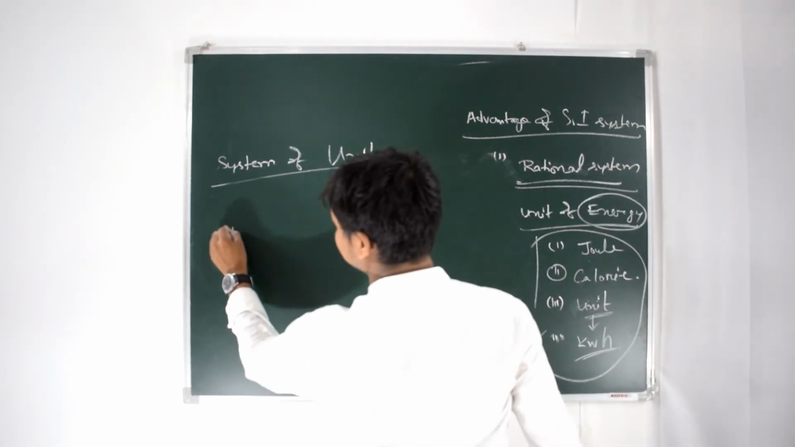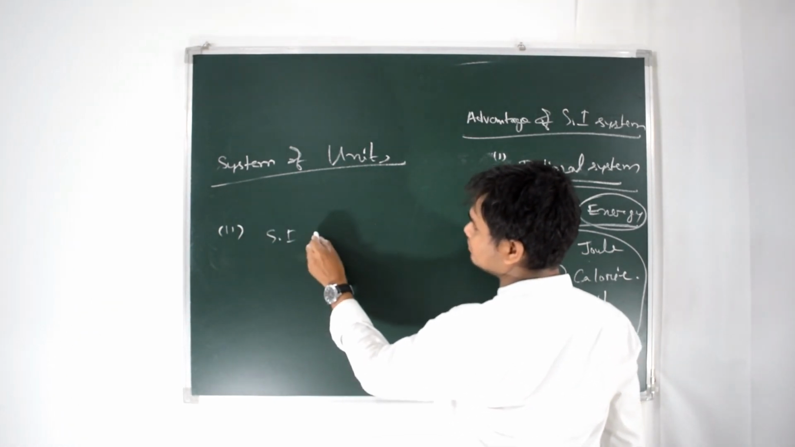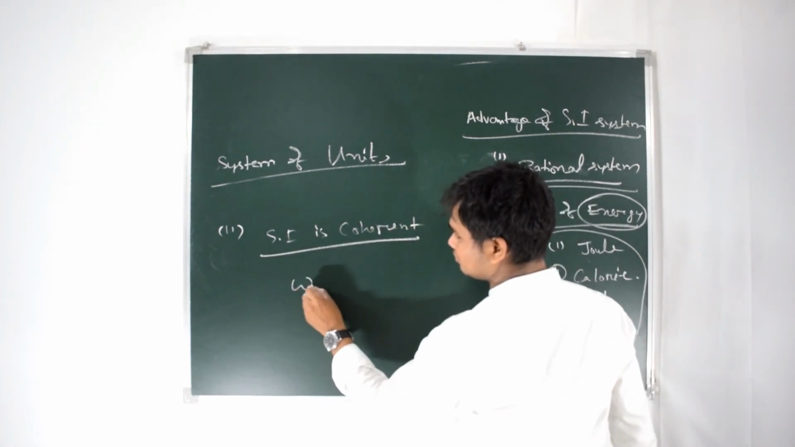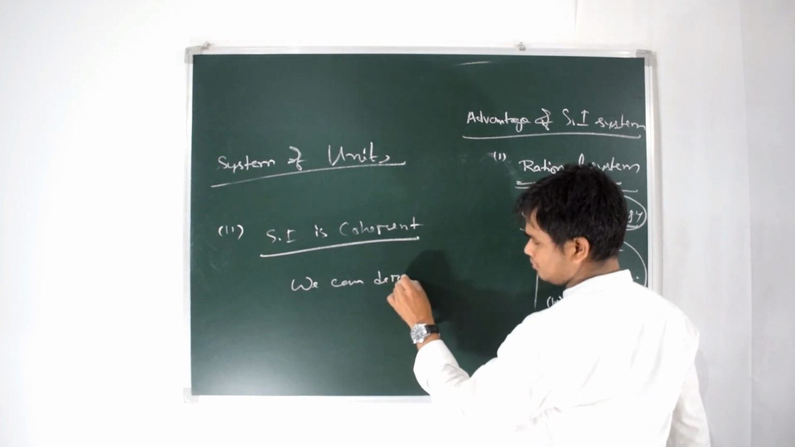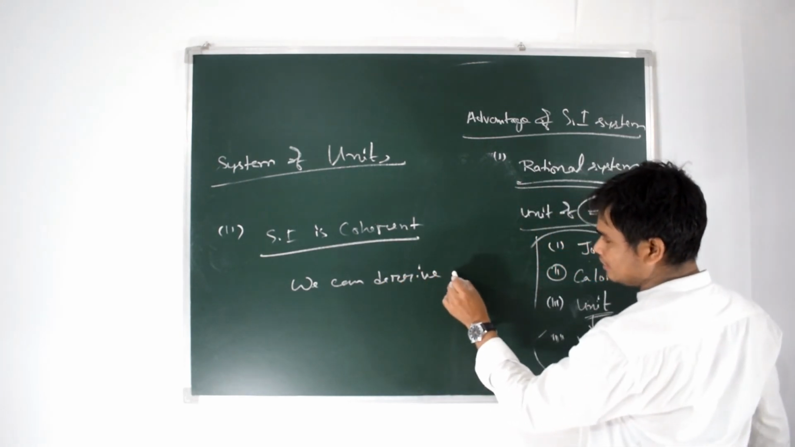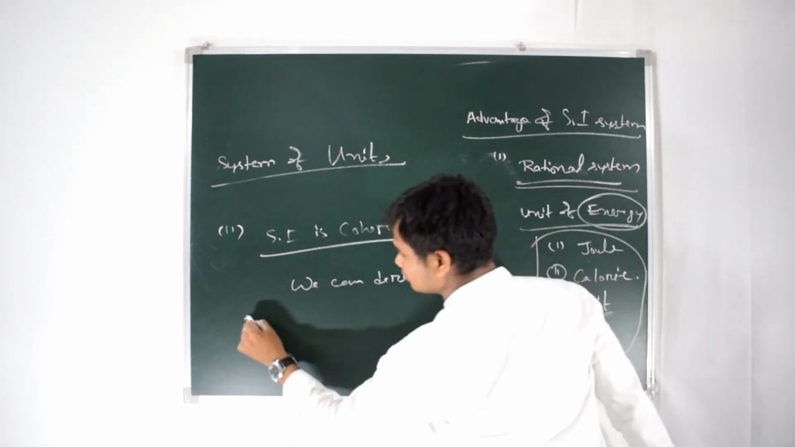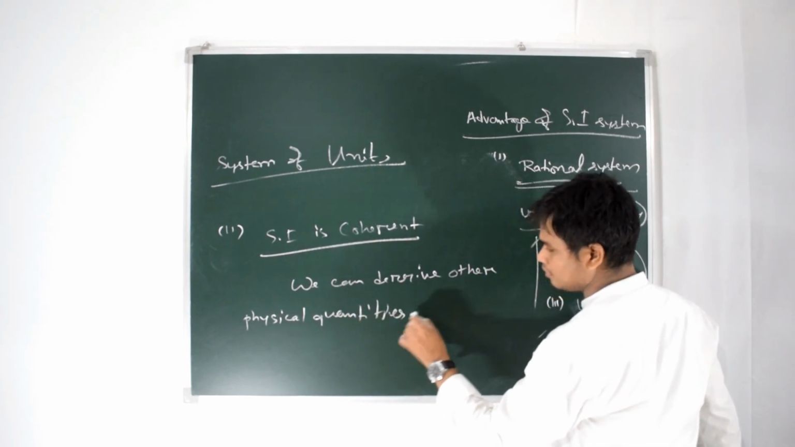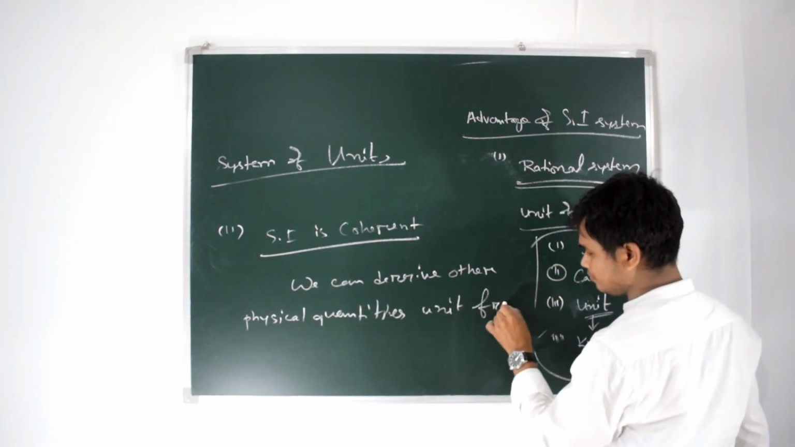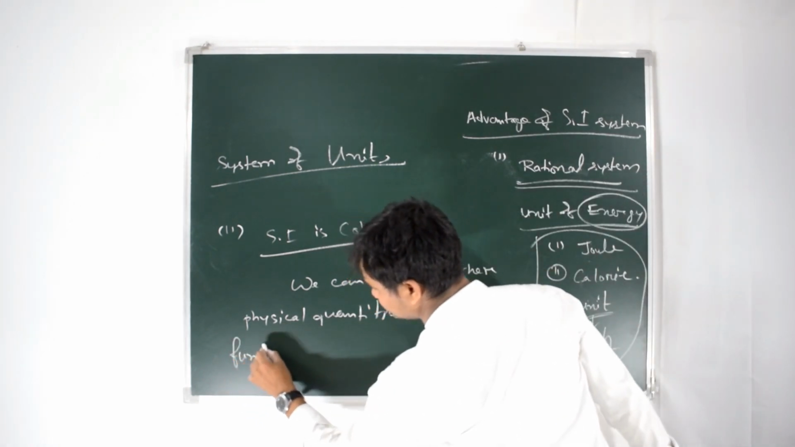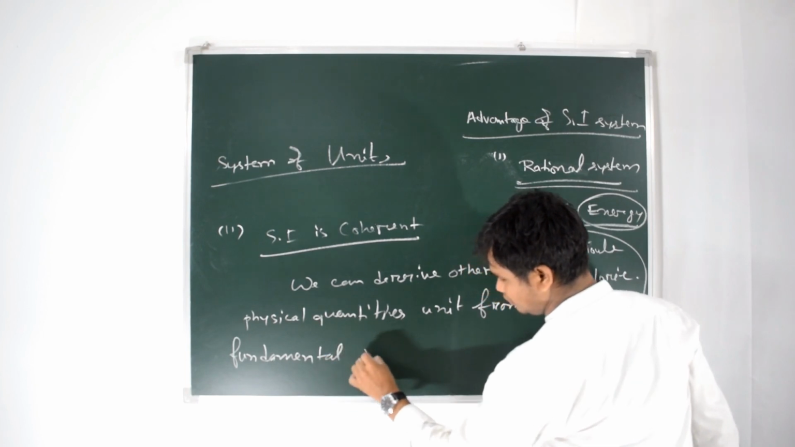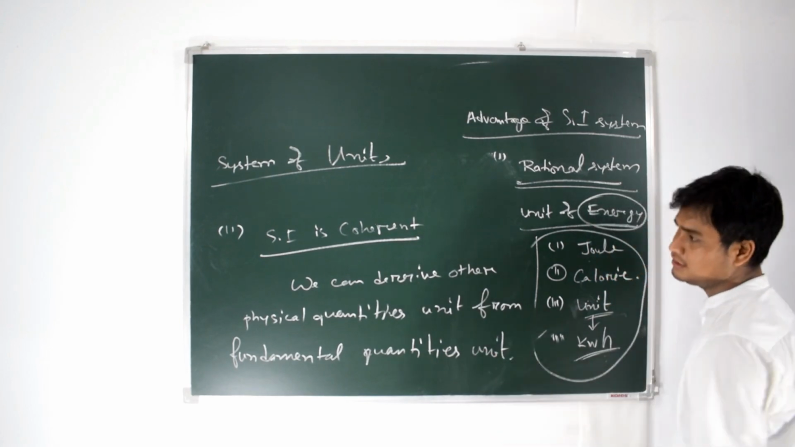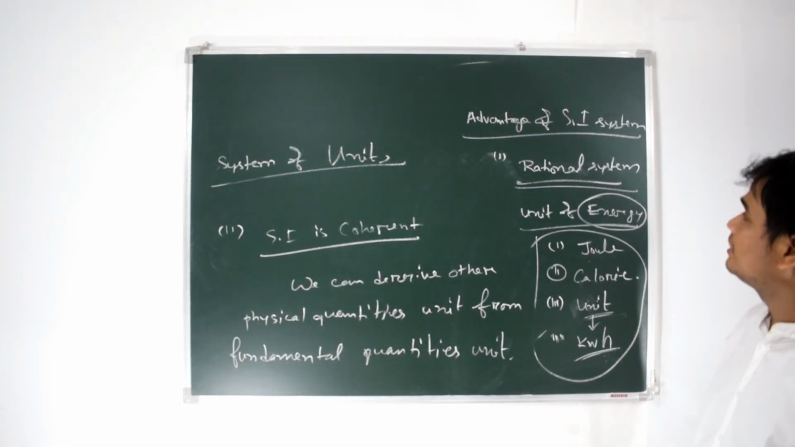Next, the SI unit is coherent. Coherent means we can derive the units of other physical quantities from the units of fundamental quantities. This is one of the advantages of SI units.